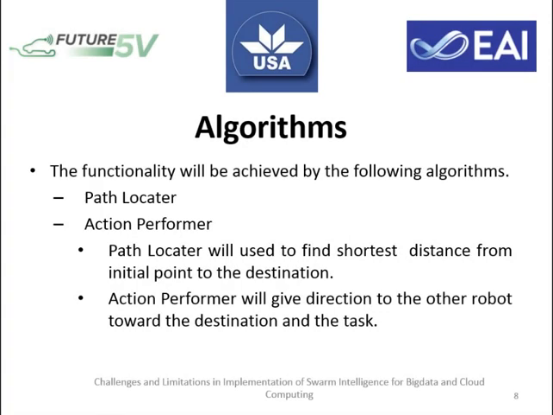We have proposed two algorithms for addressing these challenges. The first is the path locator and the second is the action performer. The path locator will be used to find the destination and to find the shortest path between the starting point and the destination, while the action performer will be used to give the direction to the other ant robots.